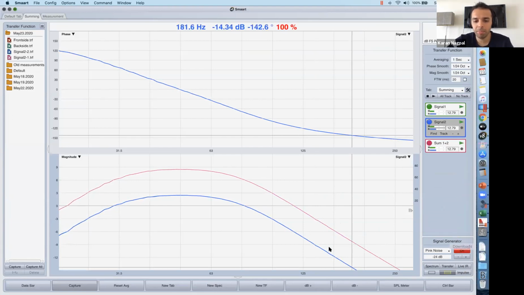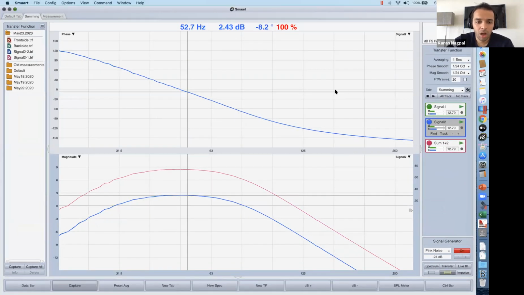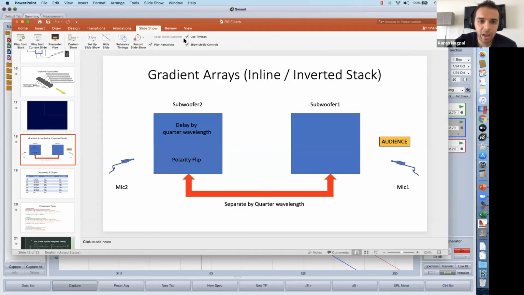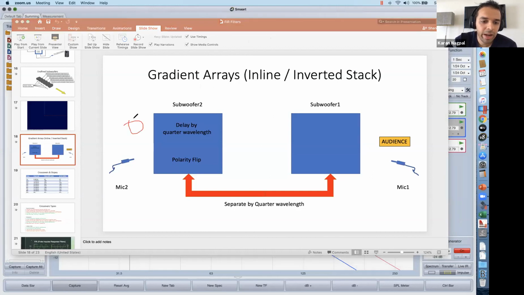When I go back to my PPT, on the back side, the red area, we are not having any delay between the subwoofers. Does everyone agree on that? Subwoofer 2, without polarity flip, waits for subwoofer 1 to come to the back, and both come together to the back. There is no delay between the subwoofers on the back side in this current scenario.